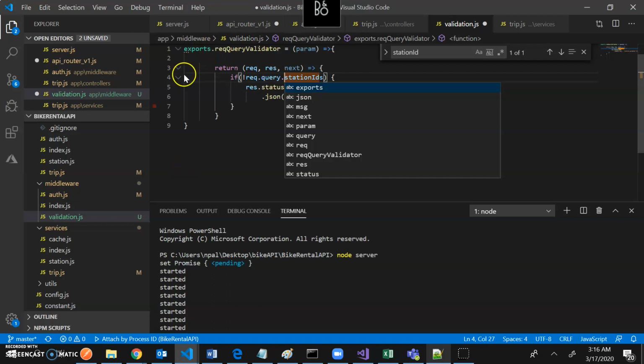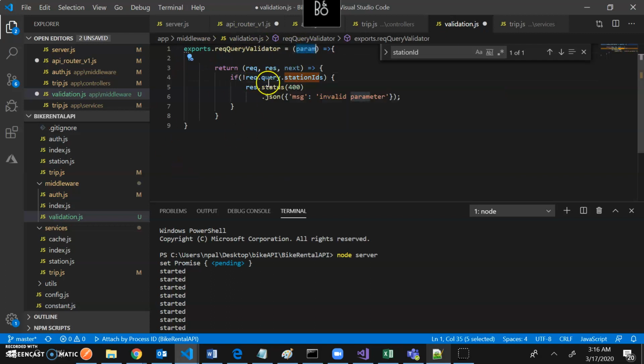Okay, that's why I created the outer function, which by closure has the access to this param. So instead of that, right now I have this. Okay, so this query parameter is required. Okay, so I would just change the message a little bit.